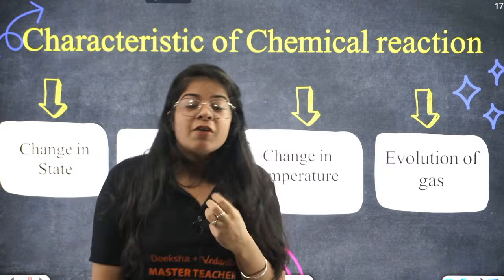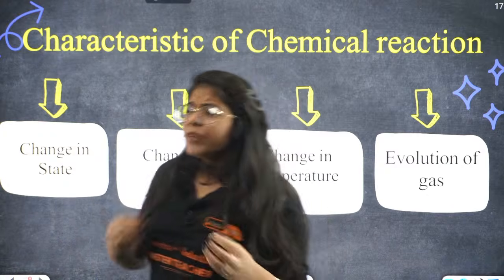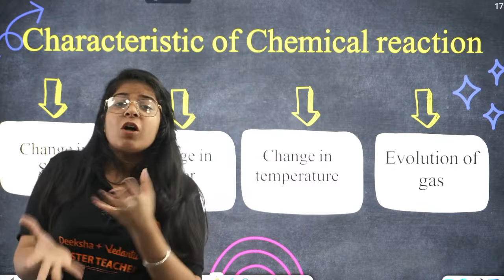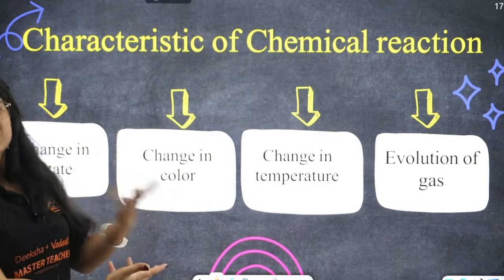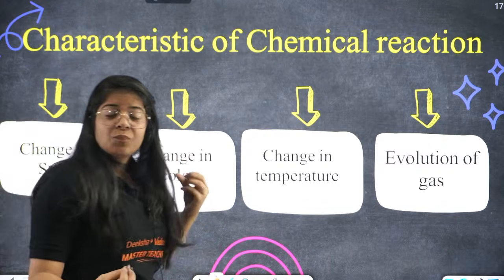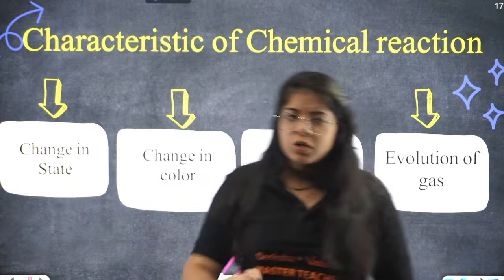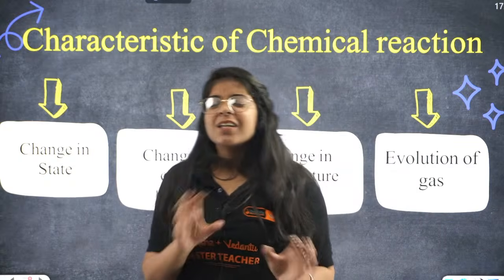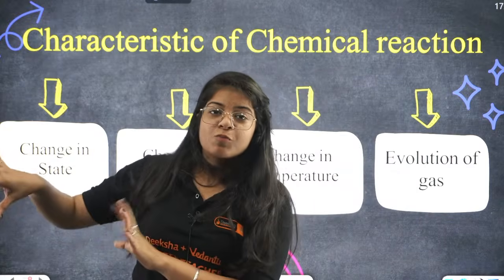Evolution of gas. When you heat up the chai, we won't say gas, but water vapors come up, right? And we call that steam. So let's figure that it's a gas for right now. And the color also changes. If you keep heating the chai, it gets a little bit bitter as the time goes by, right?